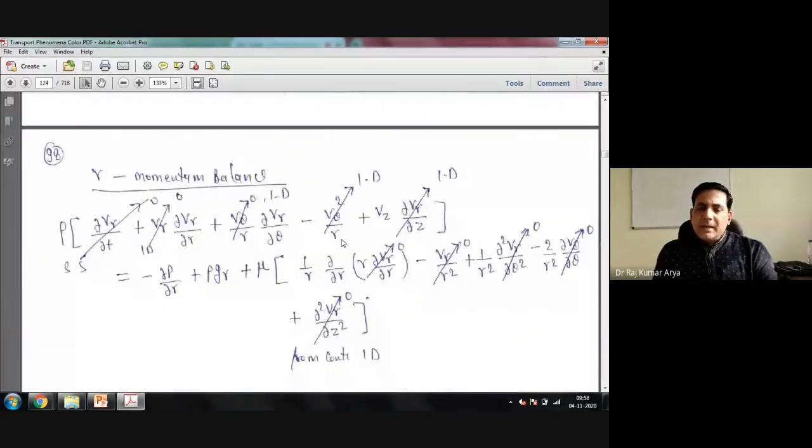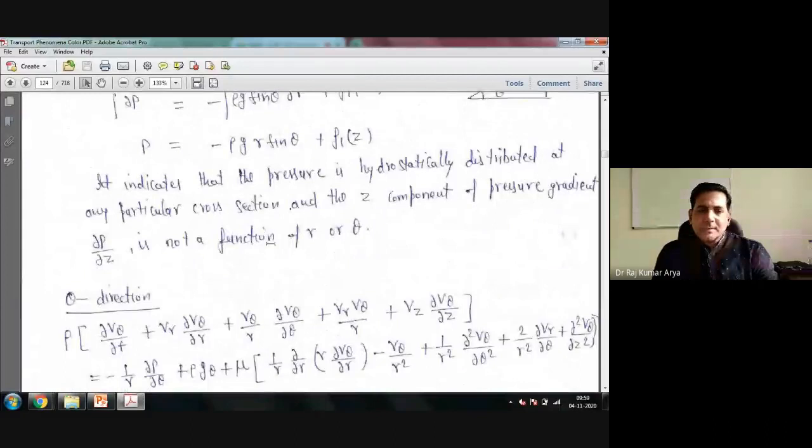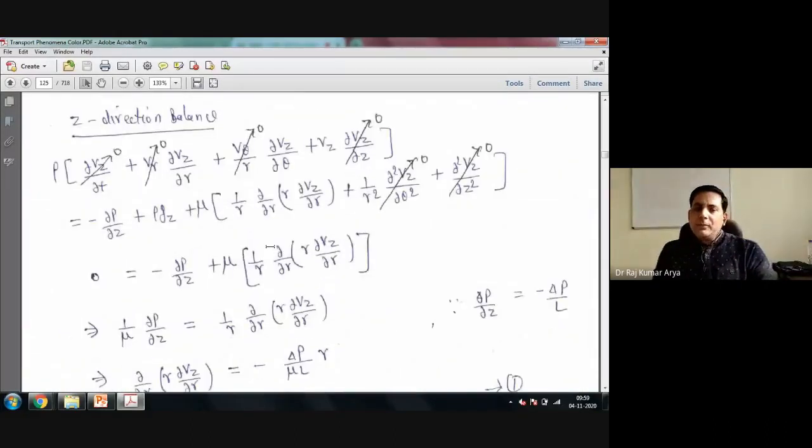Now you don't apply your r momentum balance because we are not interested in it for the time being. We just want to apply the z momentum balance because our flow is only in the z direction. This derivation can be done actually, so I will give you this as a home assignment. Try to do it. If you get it, well and good. Otherwise, I will explain it fully. So consider that this is the z momentum balance, as we did the z momentum balance in xyz coordinates.